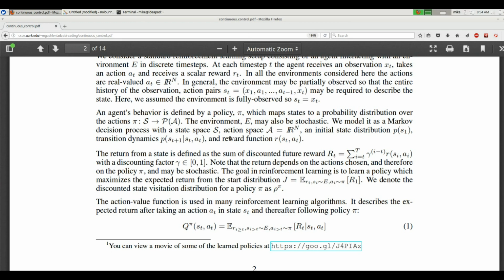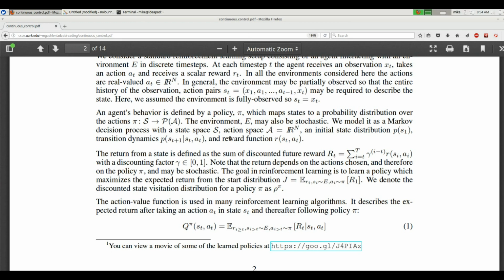I wish they would have used parentheses because it's not exactly clear. I think they're referring to the S sub i greater than t. So I think it's these states which are distributed according to policy function. Can you see? Am I right there? This i greater than t is the subscript of the S. The tilde is following the S, I believe.